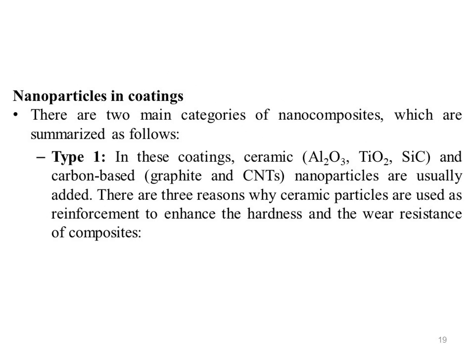Nanoparticles in coatings: incorporating different kinds of nanoparticles within a metal or polymer matrix to produce nanocomposite can deliver improved properties such as enhanced mechanical properties, self-lubrication, wear resistance, and energy-absorbing capabilities. There are two main categories of nanoparticles or nanocomposites, which are summarized as follows.